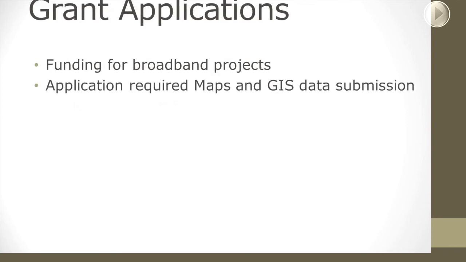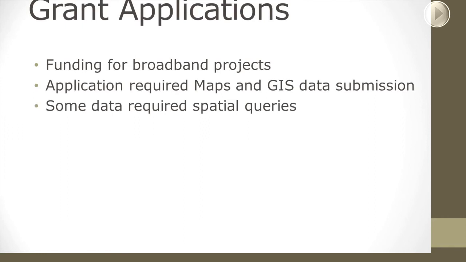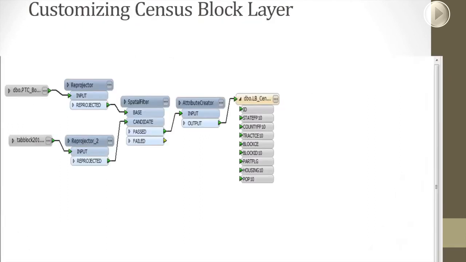We were doing grant applications looking for funding for some of our broadband projects. This is a state grant that we were looking for, and as part of the application process, they required maps as well as GIS data, and so our regulatory department turned to us to provide that for them, and a lot of this required spatial type queries. And so here's a couple examples of some FME workspaces.